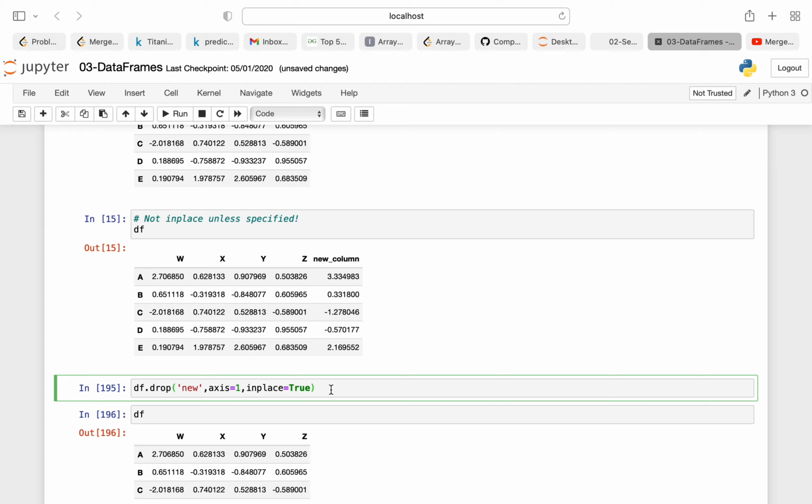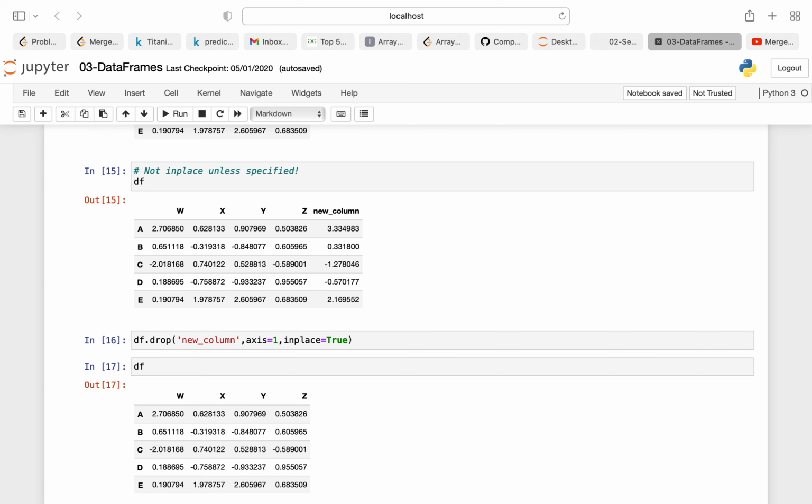So suppose I did df.drop and passed my new column, with axis equal to 1 and inplace equal to True. Inplace equal to True means it will put those changes in the original data frame. So suppose you have deleted a particular value from the data frame, it will delete it from your original data frame also. So it is one of the best practices before performing any kind of analysis on a data set to keep a copy of the data.